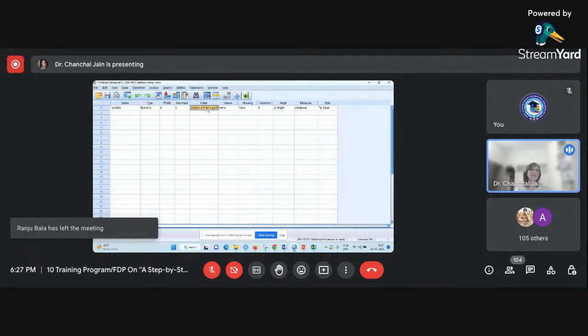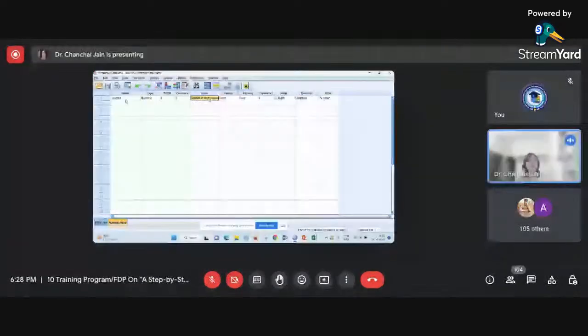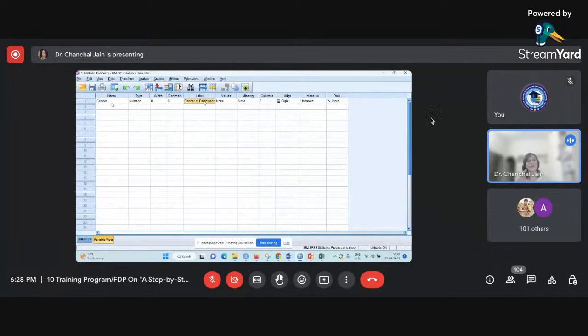After 1 month, I decide that using those variables, now I'll perform this and write some other paper. If you are referring to the same file, it might be possible that after a month or 2 months you forgot what is the exact meaning of that variable name. In that case, this label will always rescue you. This will always help you understand the exact meaning of the variable which you have created in SPSS. So this is only the suggestive part from my side.